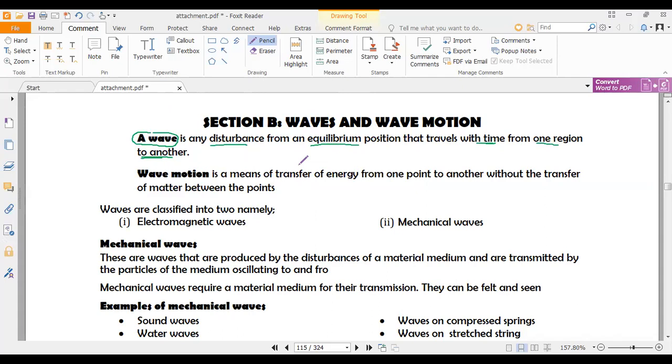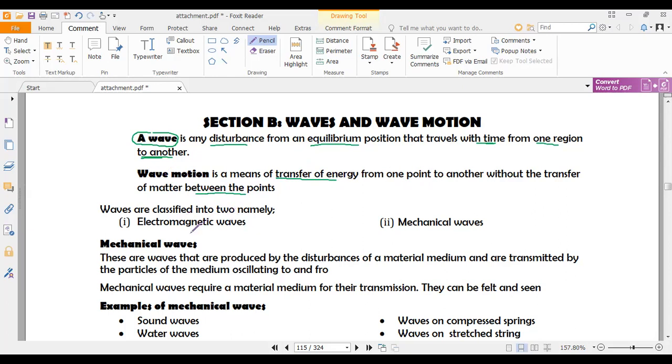So we know the meaning of equilibrium, that is balanced position, or a position whereby a body is balanced. So any disturbance of a body from the equilibrium position that travels with time from one region to another is what we refer to as a wave. When a wave is moving, it transfers energy. Energy is transferred as the wave moves from one point to another between the points.